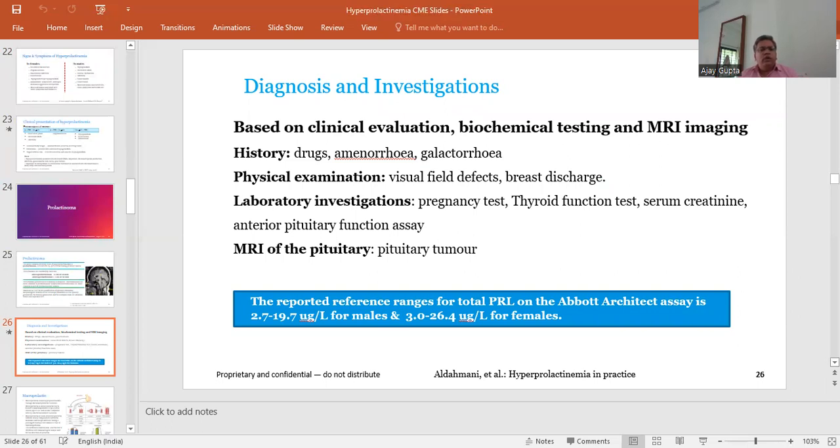The reported reference range for total prolactin on the Abbott assay is 2.7 to 19.7 microgram per liter for males and 3 to 26 microgram per liter for females.